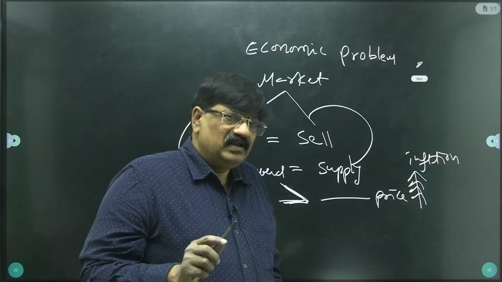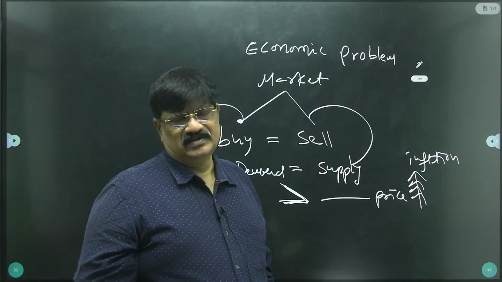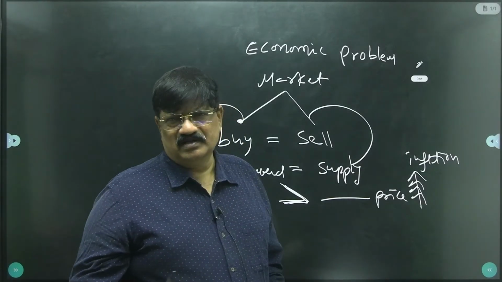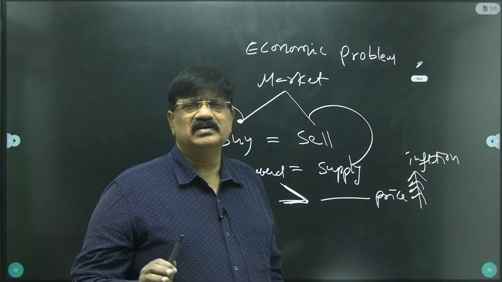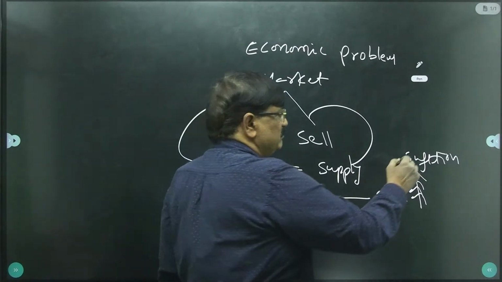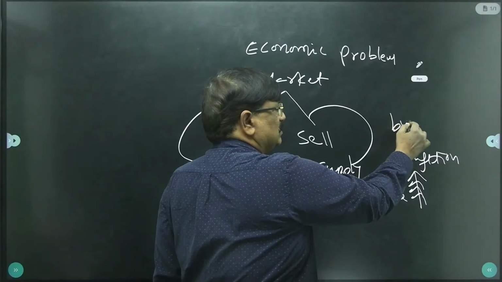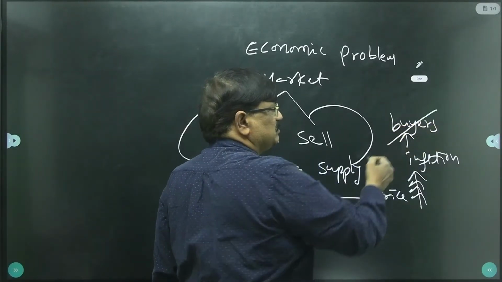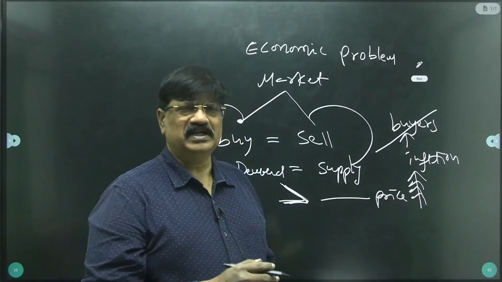For example, if inflation is entertained for a longer period, let us imagine we don't want to take any measure to eliminate inflation, and keep inflation going on. Let us imagine what happens. Whenever higher inflation is recorded, then buyers disappear from the markets.